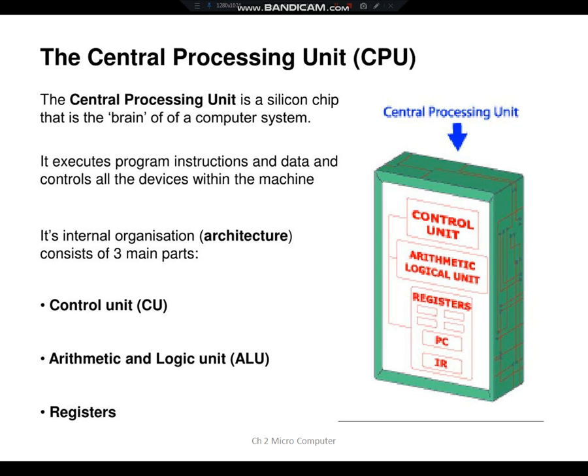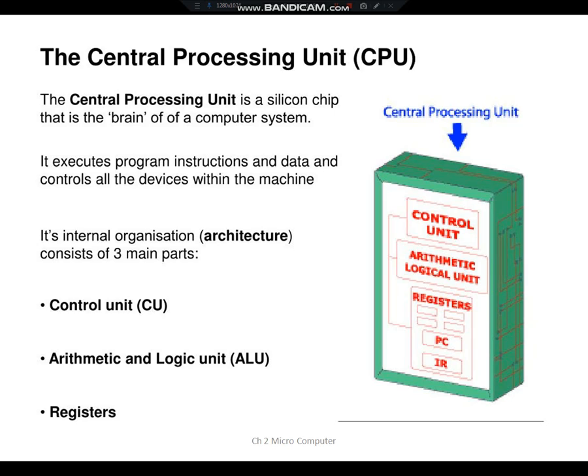Now, central processing unit is also termed as the brain of a computer. Just as in a human body the importance of the brain is supreme, similarly in a computer system the importance of the CPU is supreme. It basically supervises all the activities on a computer system.